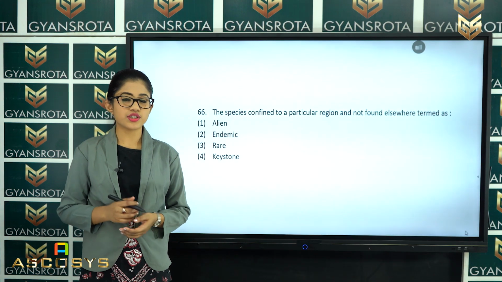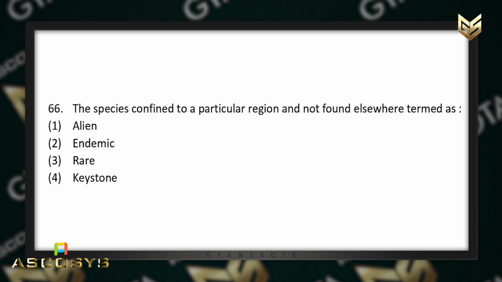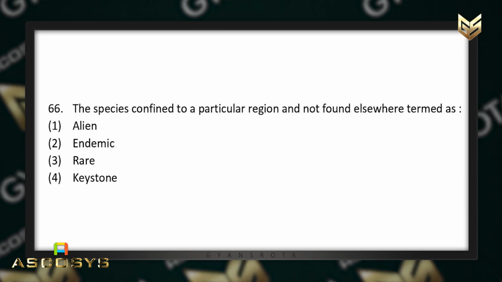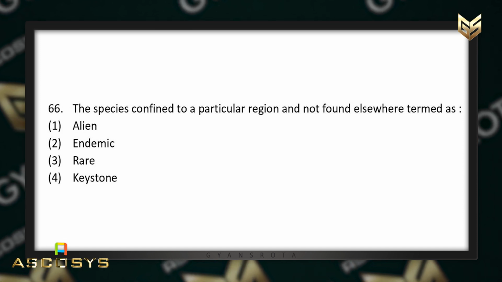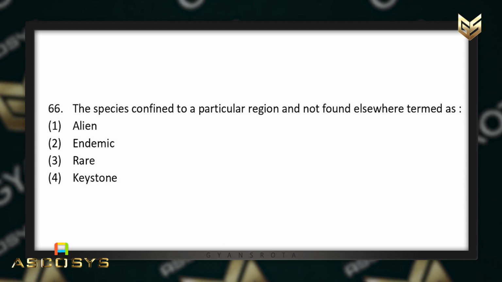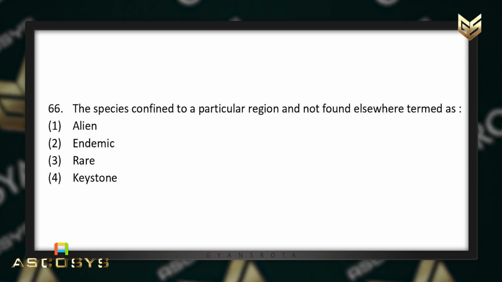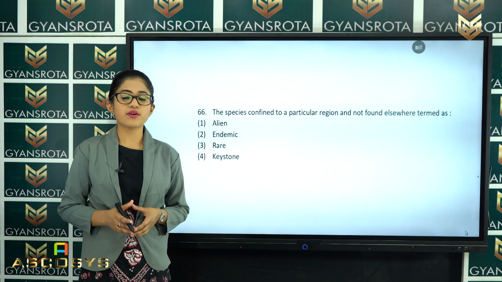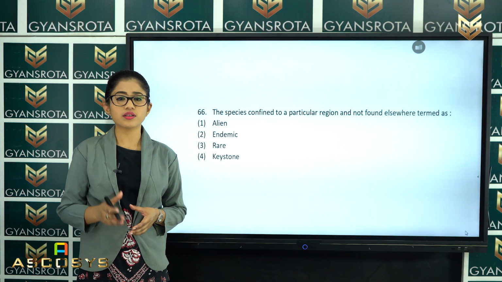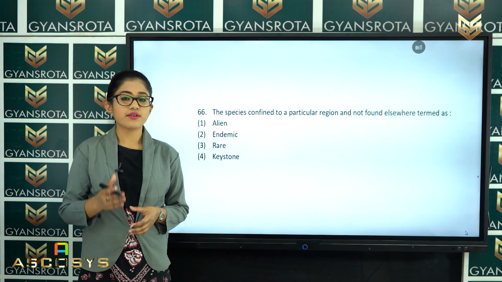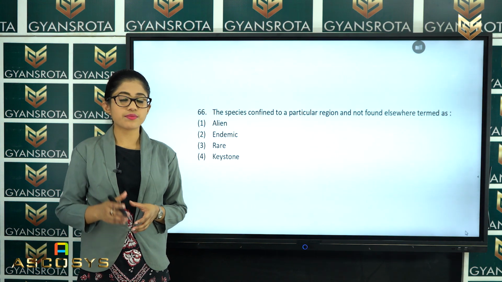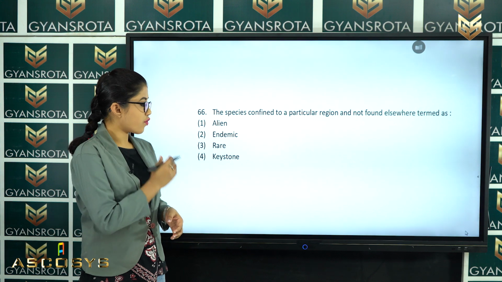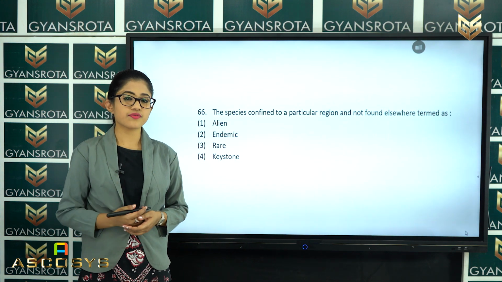Now the next question is question number 66. The species confined to a particular region and not found elsewhere is termed as alien species, or endemic, or rare, or keystone. So in the chapter Biodiversity and Conservation, you have got the terms endangered, then rare species, then the endemic species. So among these options, what is the correct answer for this question?